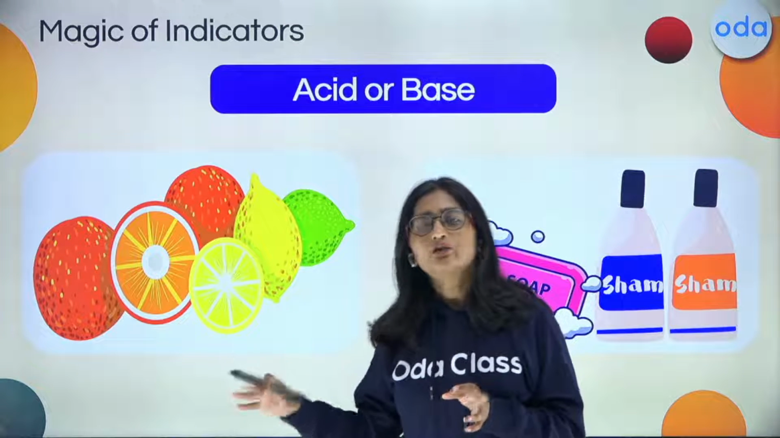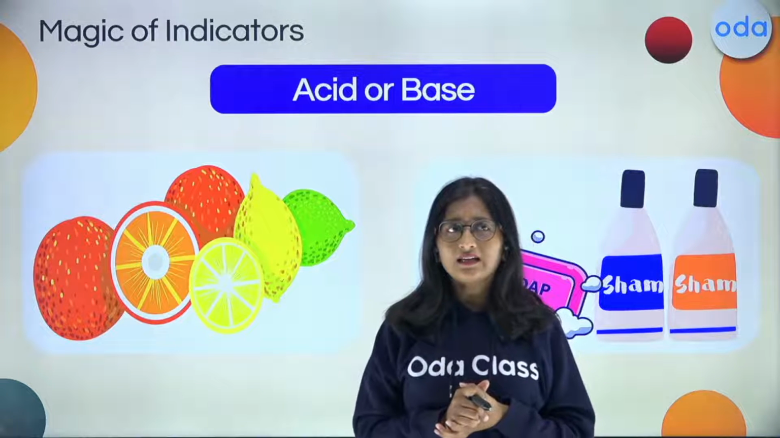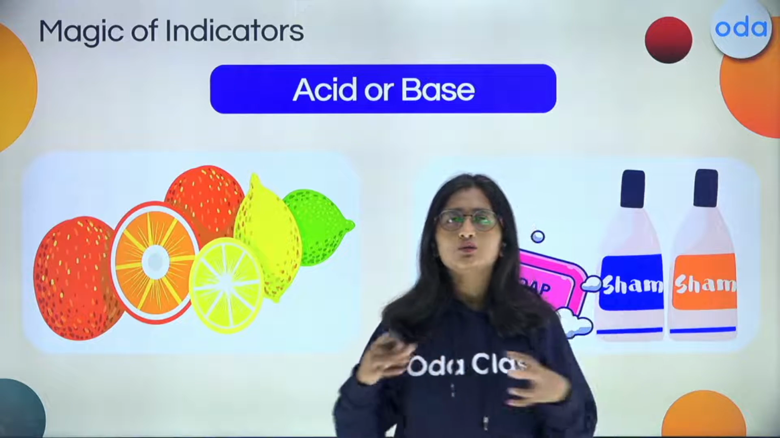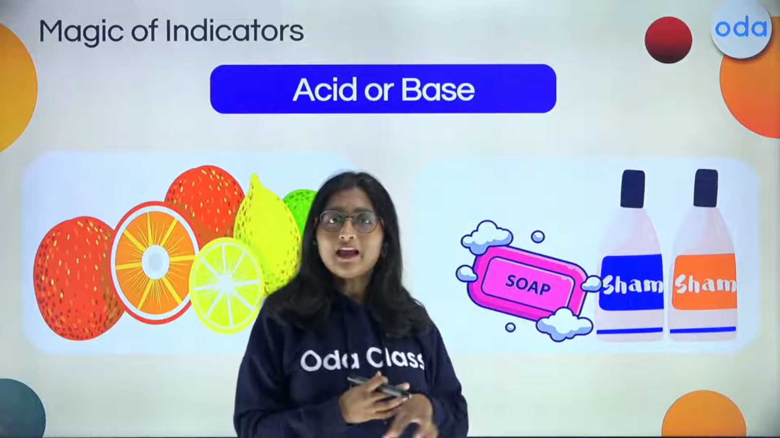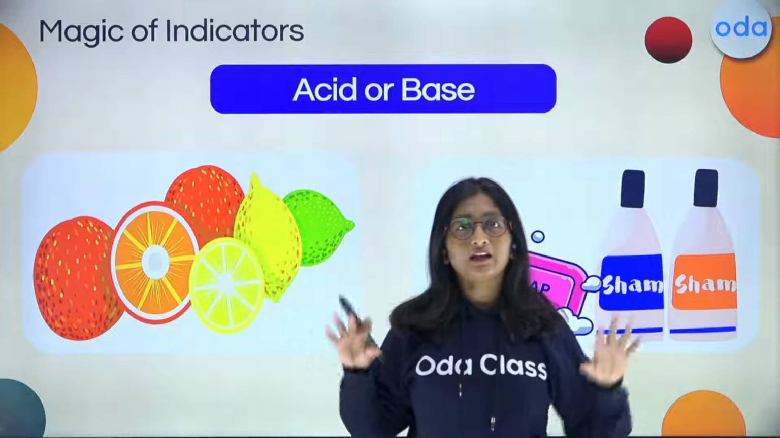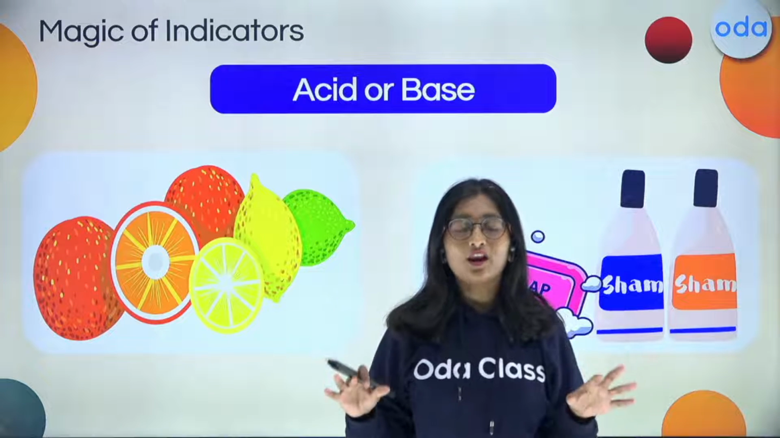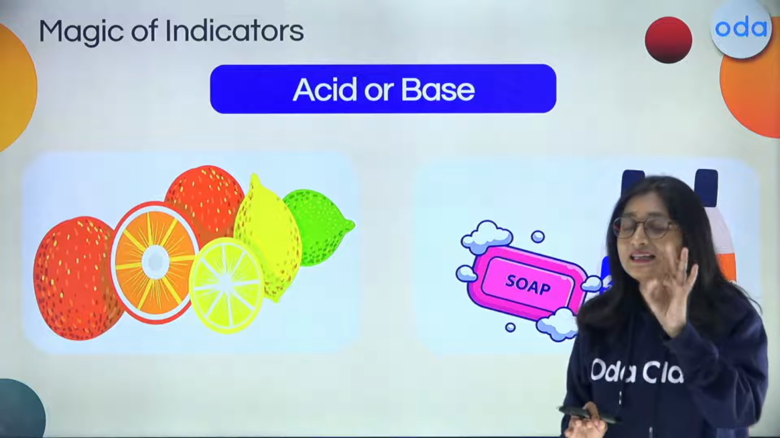Now, in case of an acid, you might be knowing that we can just taste it, and if it tastes sour, then it is an acid. But if it tastes bitter, it is a base. But can you taste every other thing and be comfortable? No, not at all. And that's why we have been gifted with the indicator.